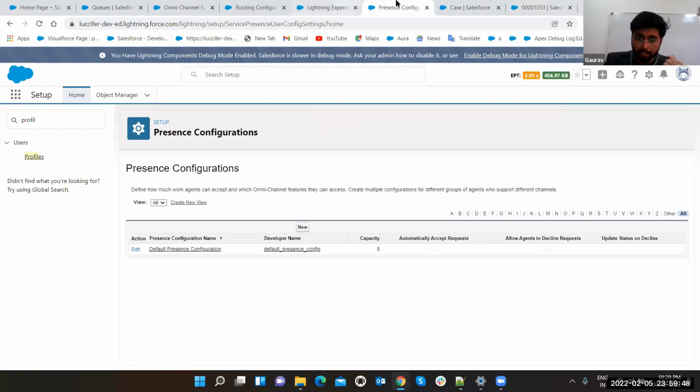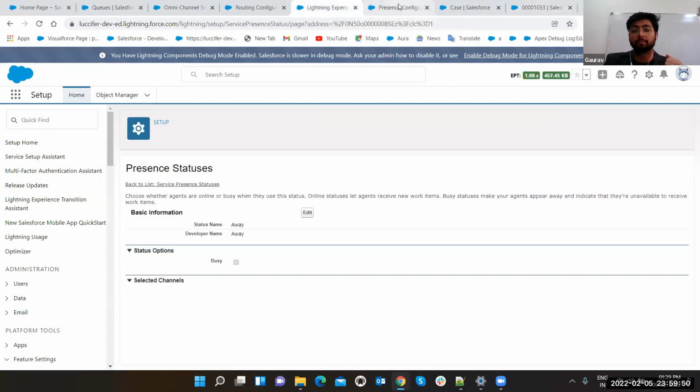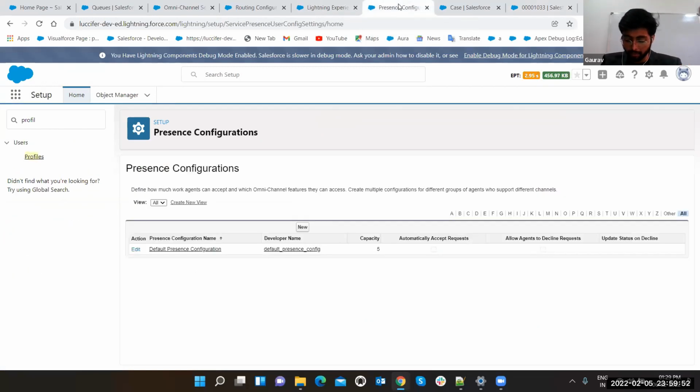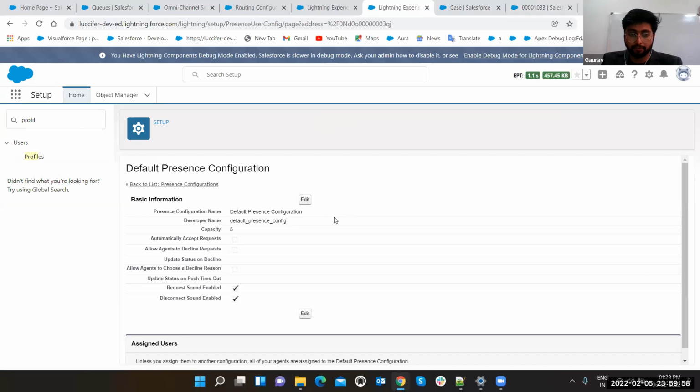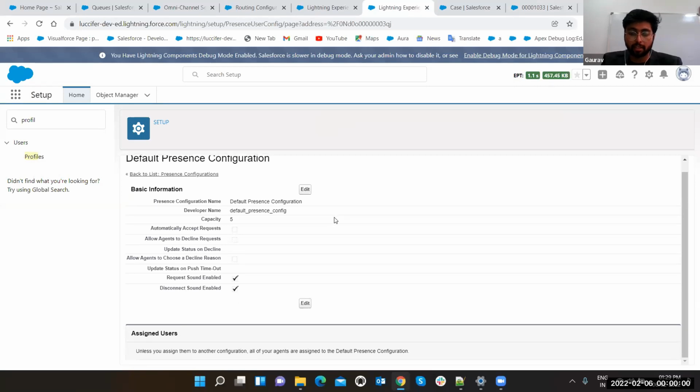Okay. Once you have set the presence status, come to the presence configuration. We are having the default one. You can use the default one. It's the best option if you're not having any other special custom requirement. Just set it up, edit it, and click on the save button if you want to change anything.